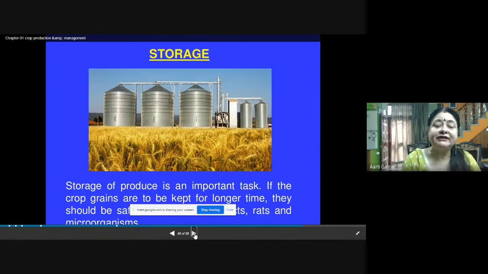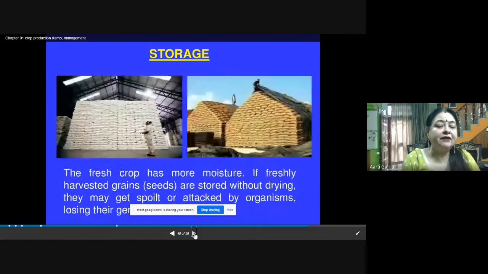If the crop grains are to be kept for a longer time, they should be safely stored from the rodents and microorganisms, because rodents, rats and microorganisms are the pests which are damaging our grains. The fresh crop has more moisture. If freshly harvested grains are stored without drying, they may get spoiled or attacked by organisms. So they are dried before storing.